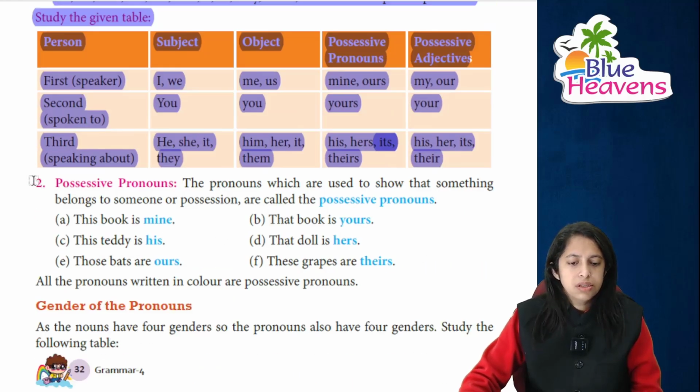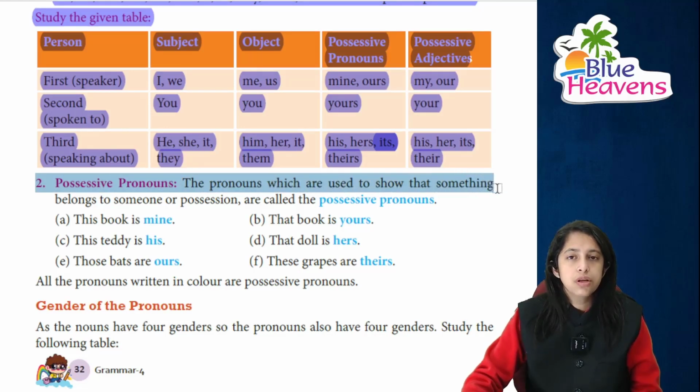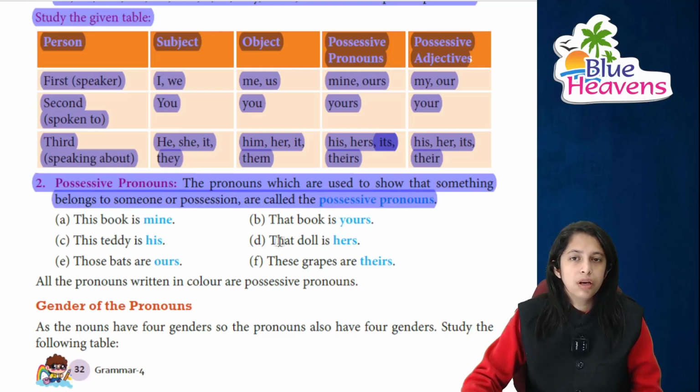Right, now the second one is possessive. Possessiveness means belongingness. The pronouns which are used to show that something belongs to a person or possession, so they are known as possessive pronouns. इनको हम क्या बोलेंगे? Possessive pronoun.